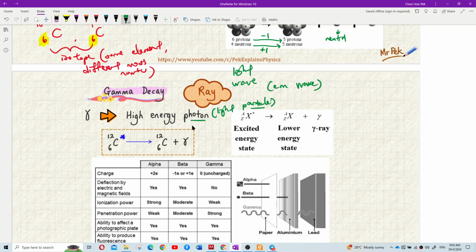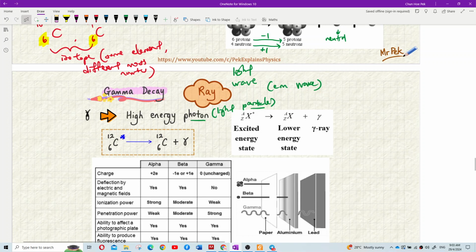It's in terms of energy. In terms of energy, this light particle carry energy in the form of particle. Tapi dia bukan secara physically dia particle. Just in terms of energy, it carry in bundles, in particle form. Ya, photon, light particle. Ya, tapi dia gelombang sebenarnya.